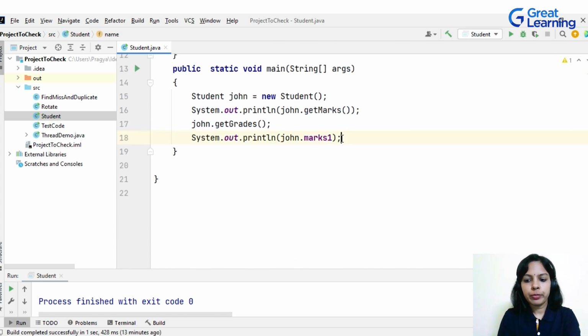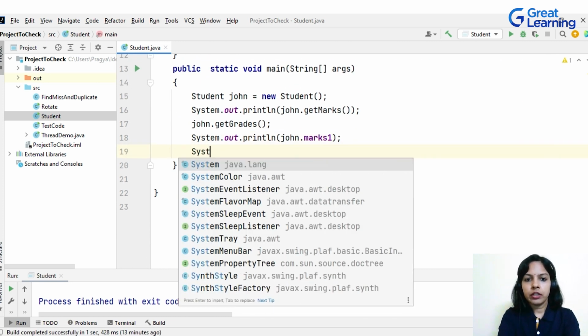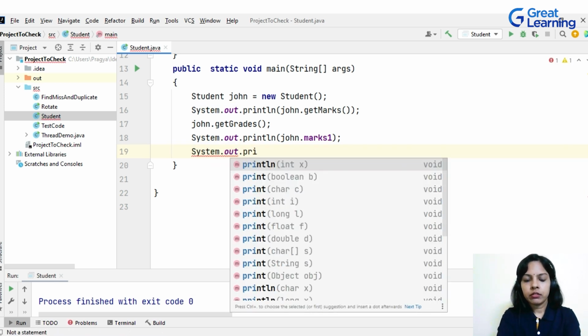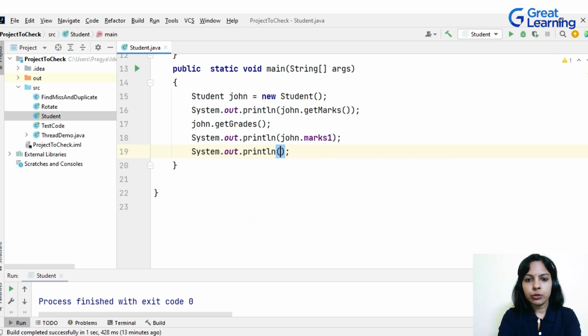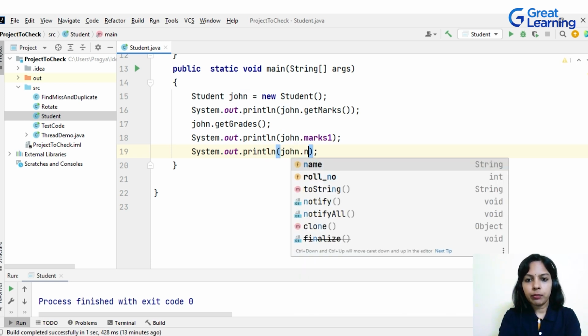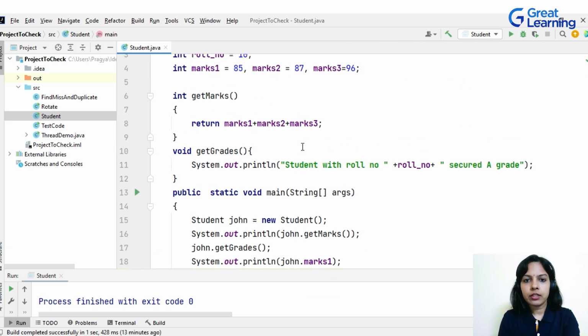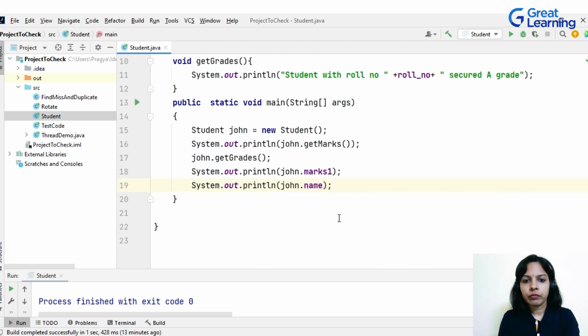And if you want to print here the name of the student, so you'll use System.out.println and then John.name. This will print the name for the student, that is nothing but John. Let's execute this and see what's the output.